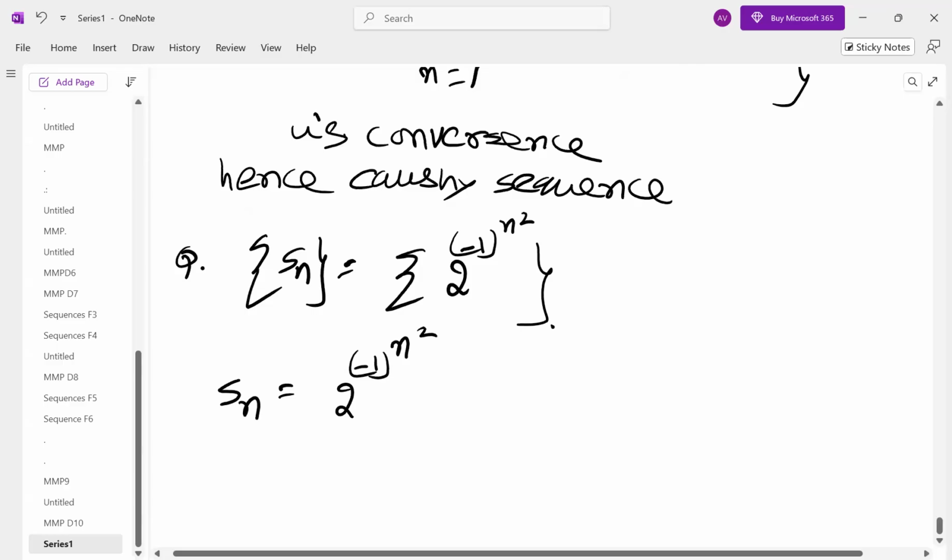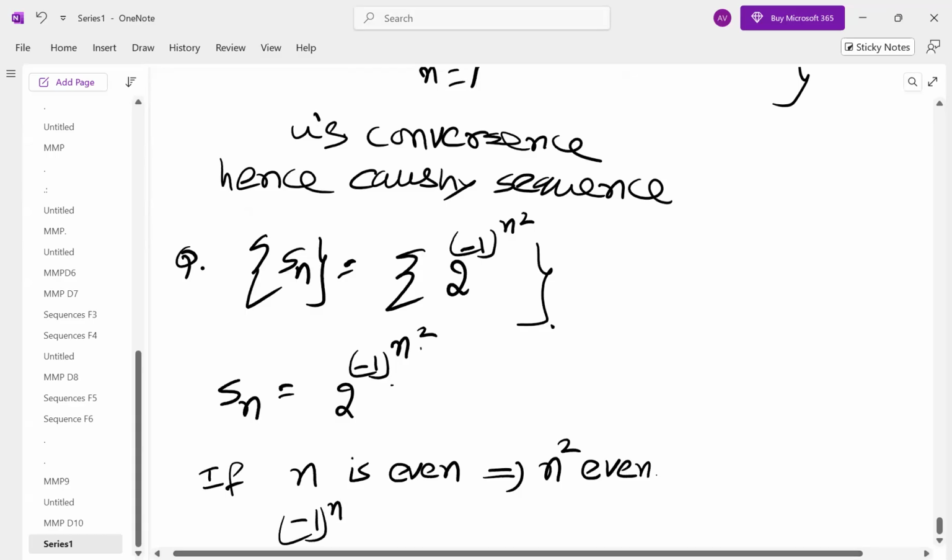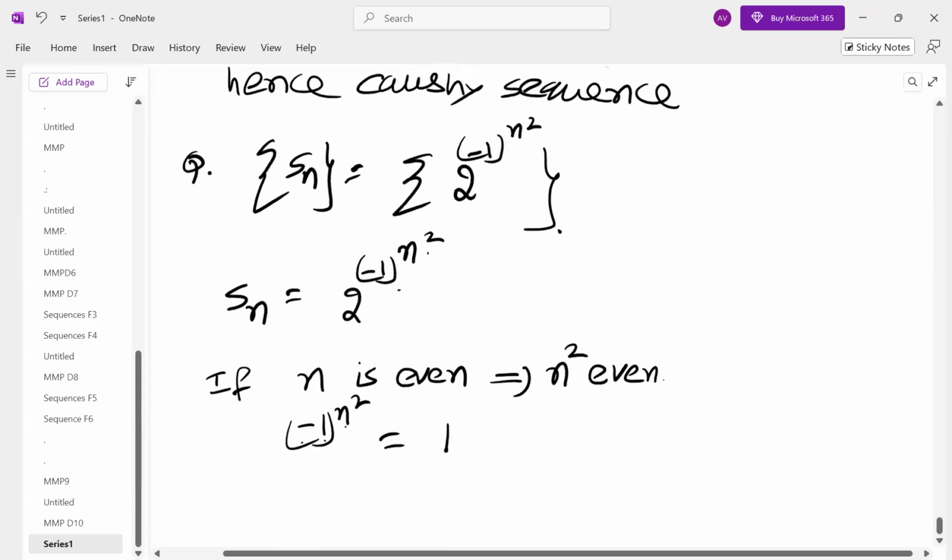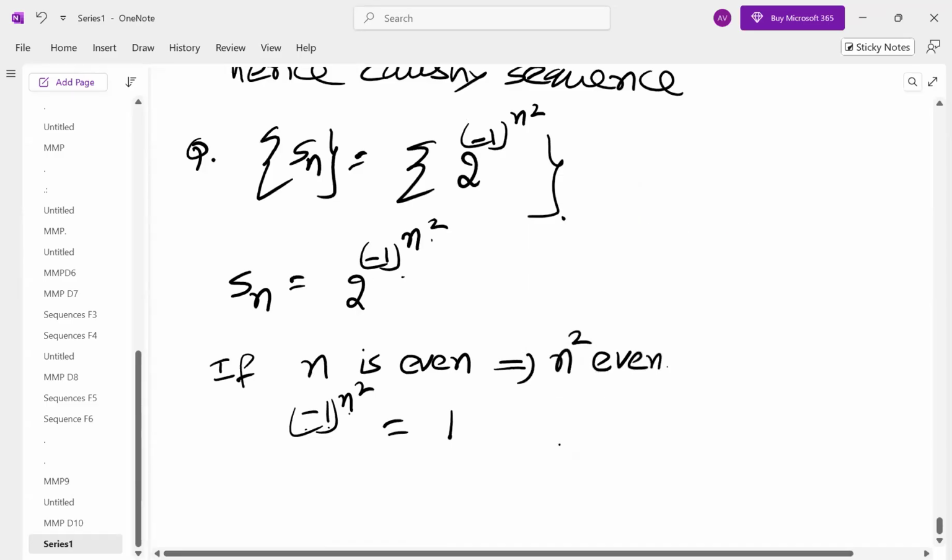If n is even, n square is also even. Minus 1 power even number is 1. Do you agree? So Sn will be 2 to the power of 1, which is 2, if n is even.